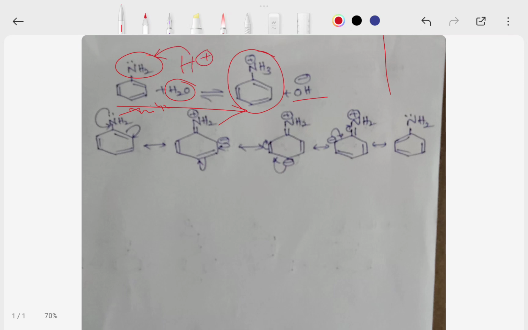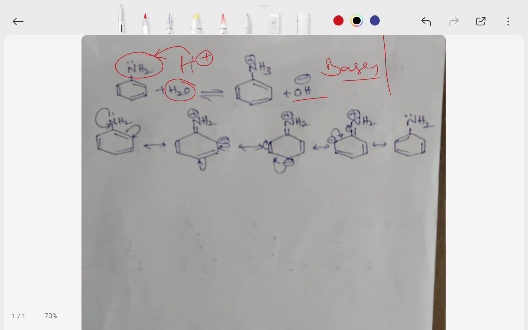That's why these are bases. Aniline is a weaker base because of delocalization of the lone pair of nitrogen through resonance, or mesomeric effect. You can observe the resonance structures of aniline.